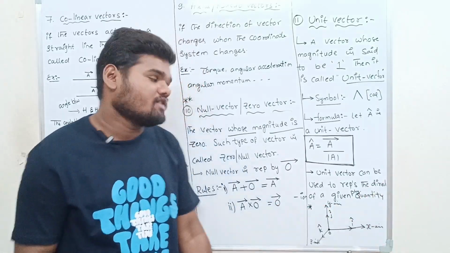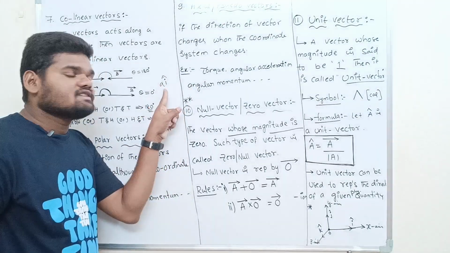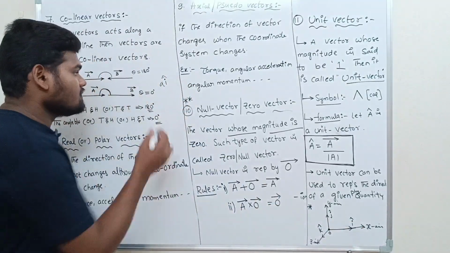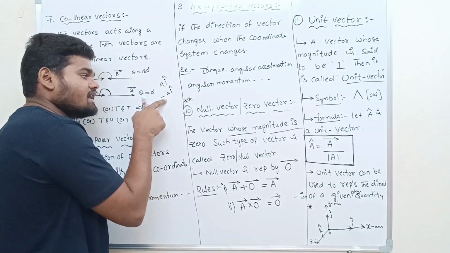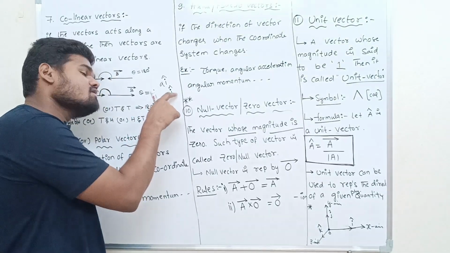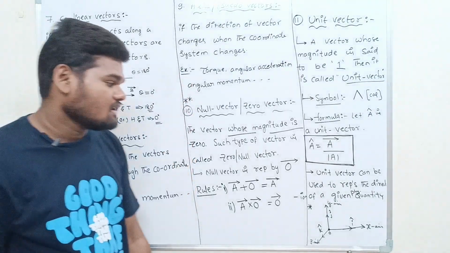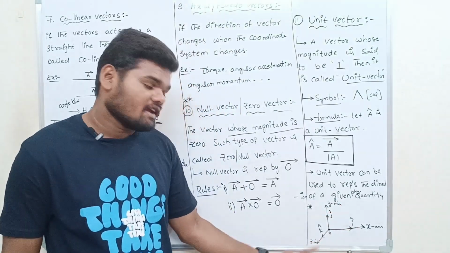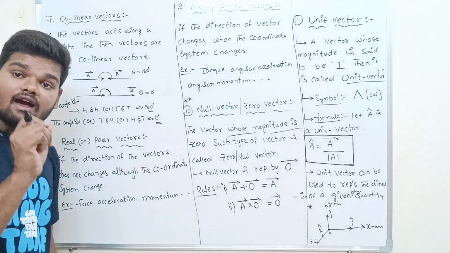So I cap is the unit vector which shows the direction of a given physical quantity along the x direction. If you write the vector like this, a I cap, that means a is a physical quantity. In which direction is it acting? Along the positive x axis. If you take minus a I cap, A is a physical quantity acting along the negative x direction. Minus I cap means this physical quantity is acting along the negative x direction. So what is a unit vector? A unit vector gives the direction of a given physical quantity. I cap is the unit vector along the x axis, j cap is the unit vector along the y axis, and k cap is the unit vector along the z axis. Positive x, positive y, and positive z axis. Any doubt?